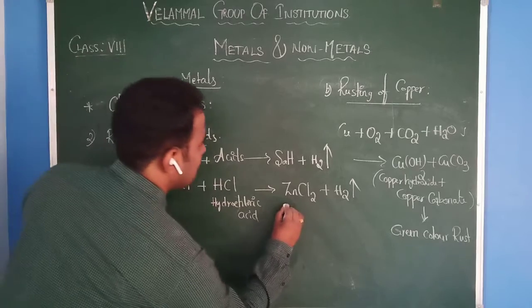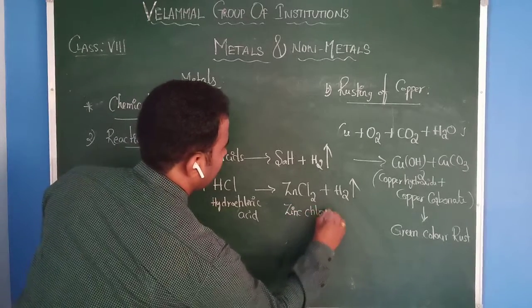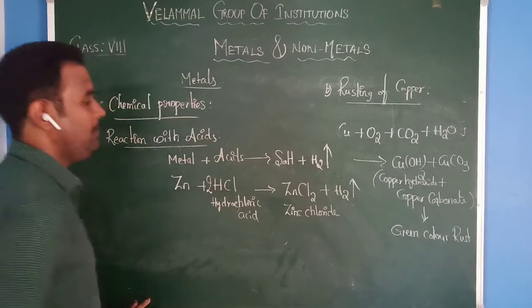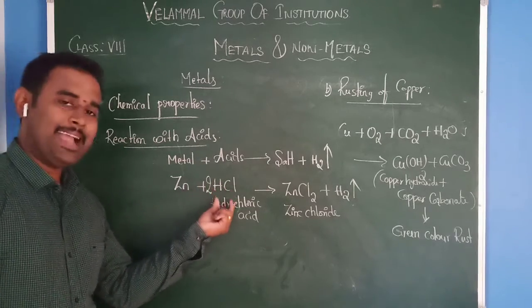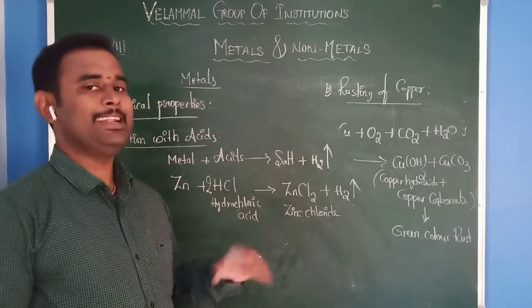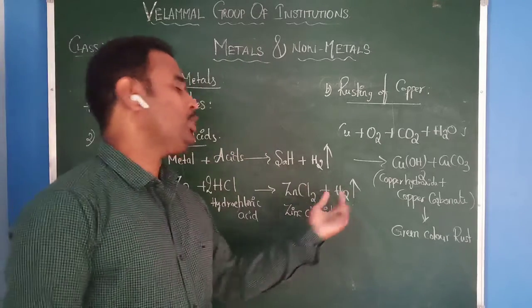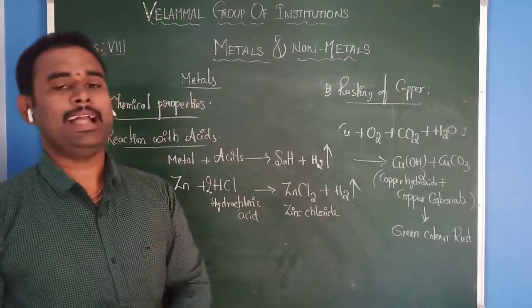Produces ZnCl2, zinc chloride, plus hydrogen gas. For balancing, just keep 2HCl here. That means metals react with acids to produce their respective salt and hydrogen gas. This hydrogen gas you can identify very easily using one identification test.